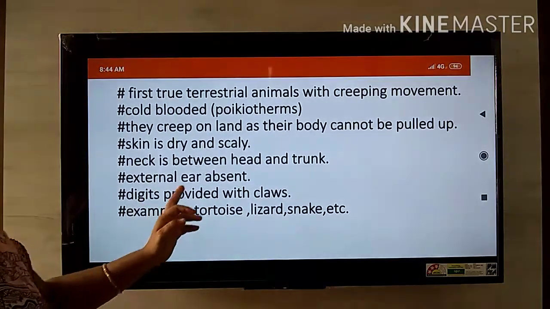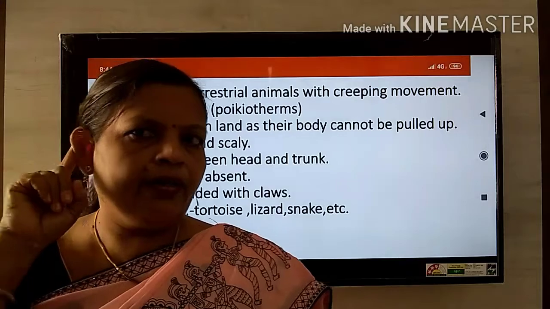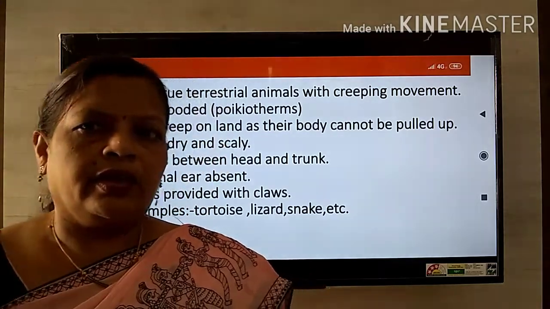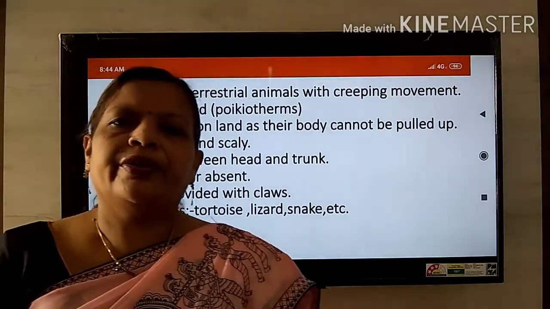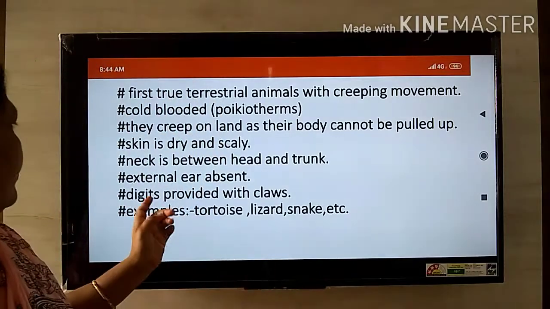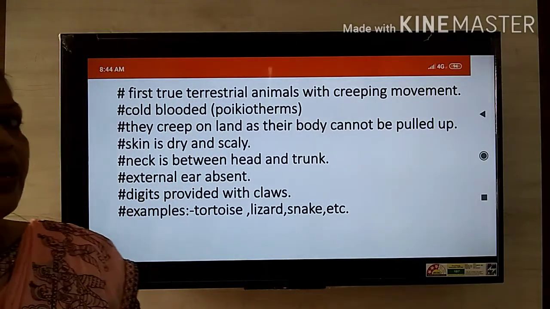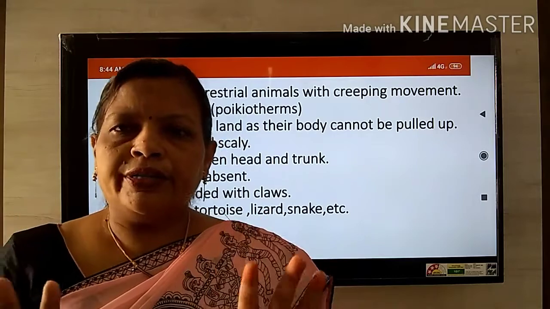Then the external ear is absent. The external ear is not present in this animal. Digits are provided with claws. Digits are with the claws.